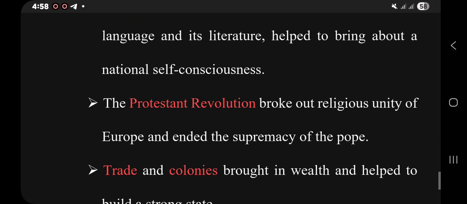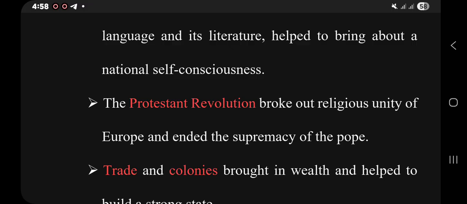The second one was the Protestant Revolution. This is, of course, a lesson from grade 9. The Reformation movement, or the religious movement. As a result of this movement, the Catholic Church was unable to rule all the Christian churches in Europe.